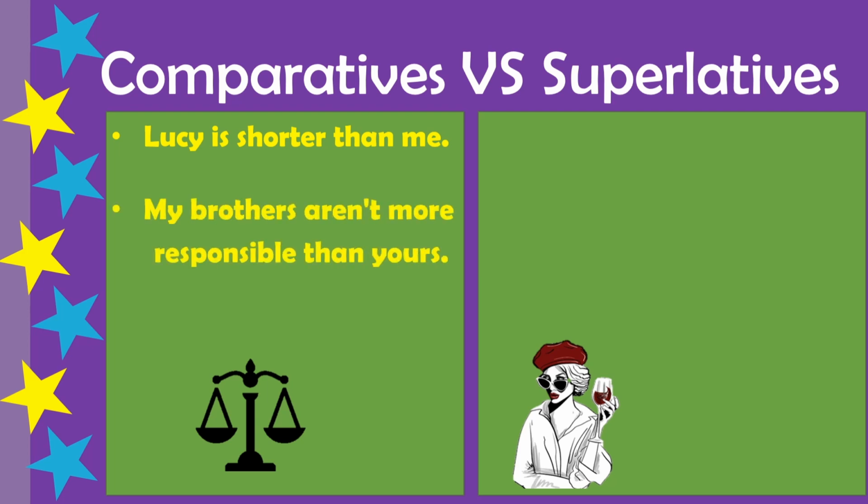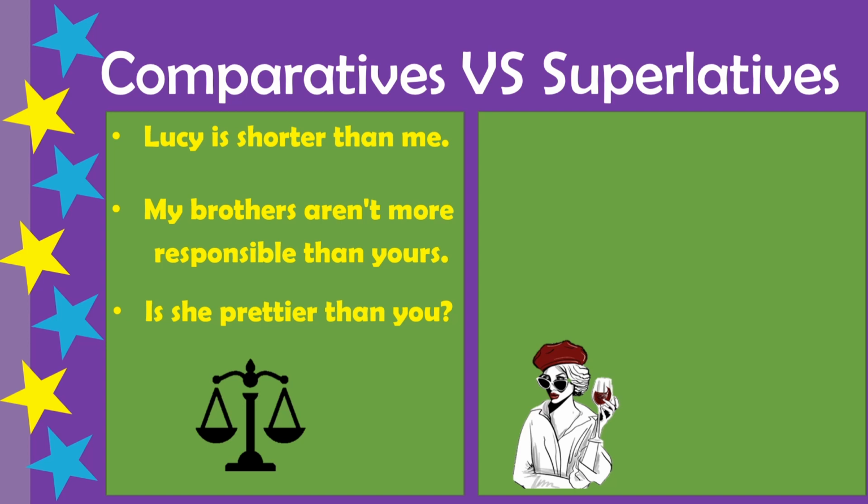The next example here is, my brothers aren't more responsible than yours. Can you see it? This is a plural sentence, brothers. And in this case, we have a long adjective, responsible, more than one syllable, obviously. So we use the words more responsible than. Don't forget it. And now the third example is a question.